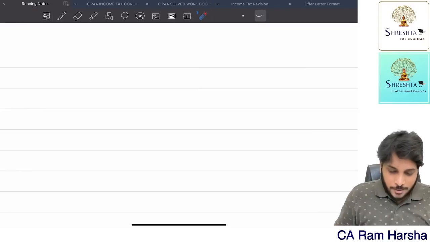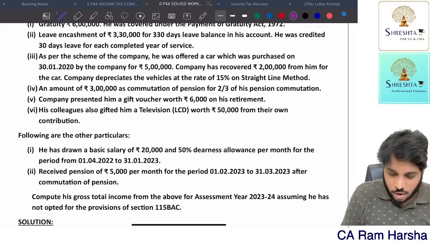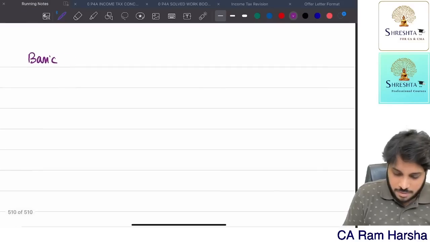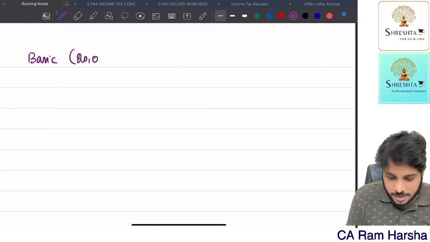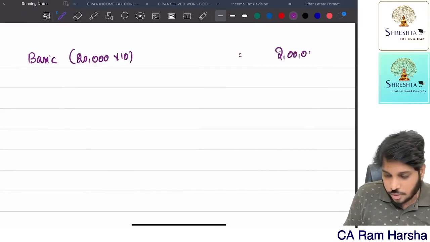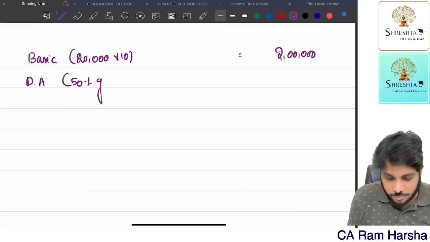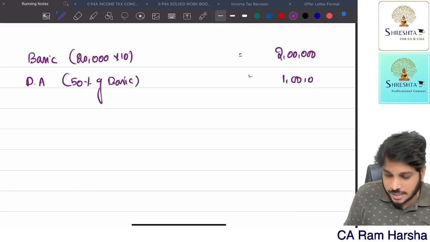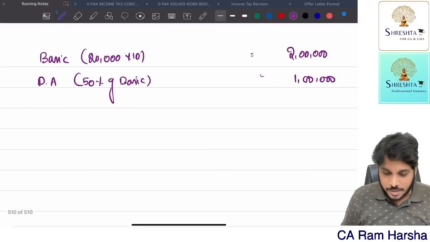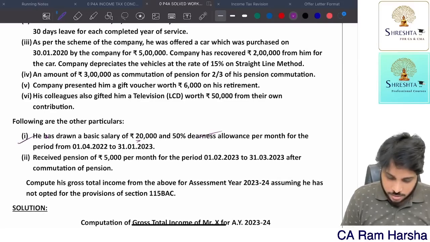So let's go. Computation of income from salary. Basic salary. How much is the basic salary? 20,000 per month. For how many months? 20,000 into 10, so how much? 2 lakhs. Okay. Dearness allowance is how much? 50% of basic salary, which is nothing but 1 lakh. Yes or no? Correct? Then what else do we have? So basic and DA we considered, over these two.